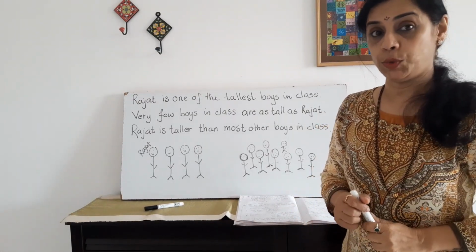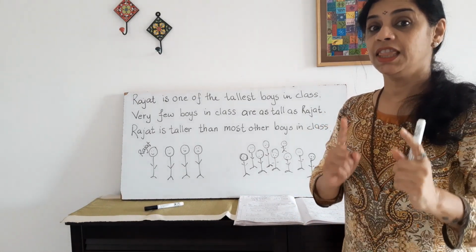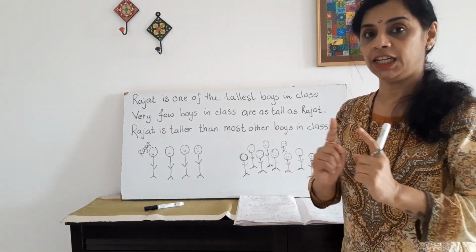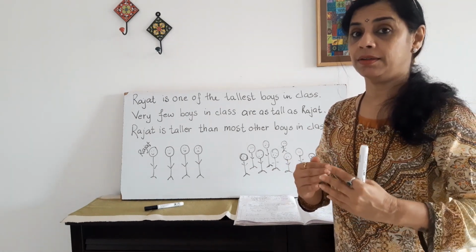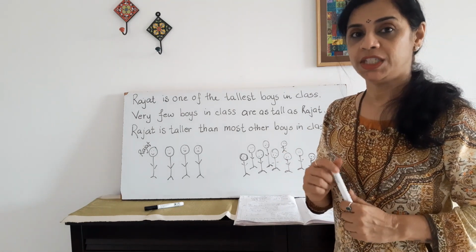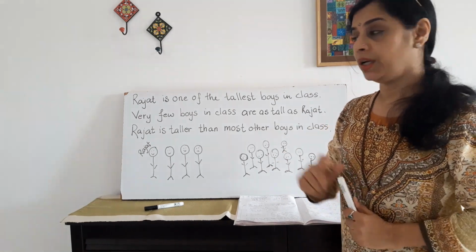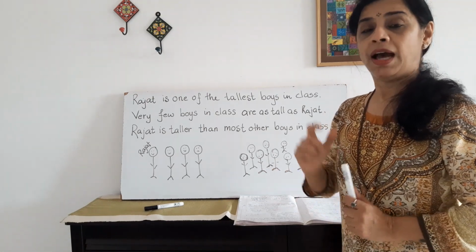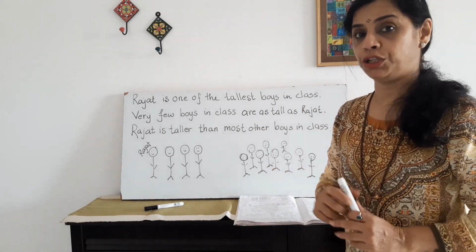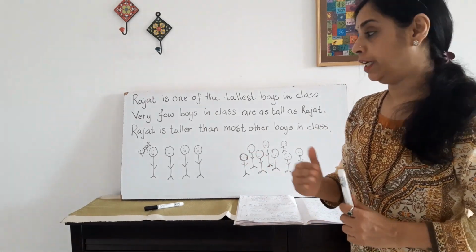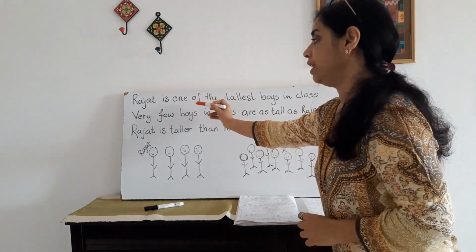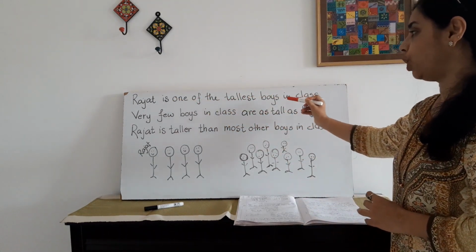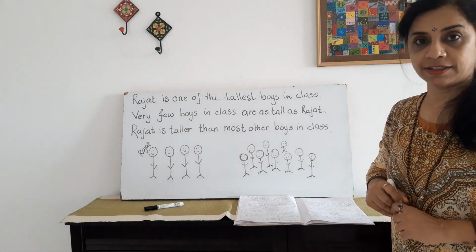Earlier statements where the tallest, the largest, the most were tackled. But now, this is something a little different. I have taken the same statement so that you understand the difference easily. Rajat is one of the tallest boys in class.